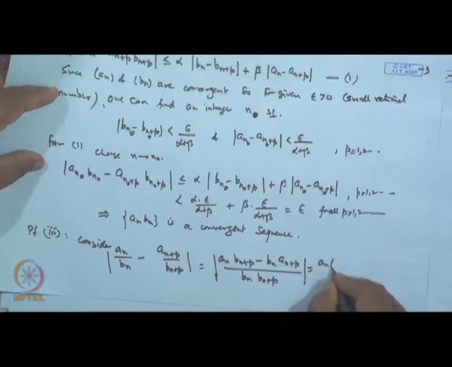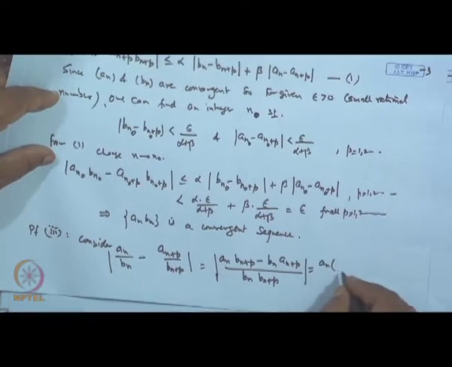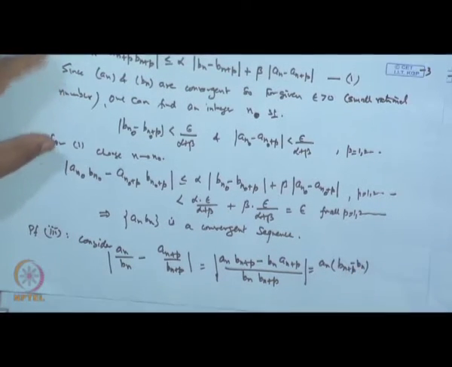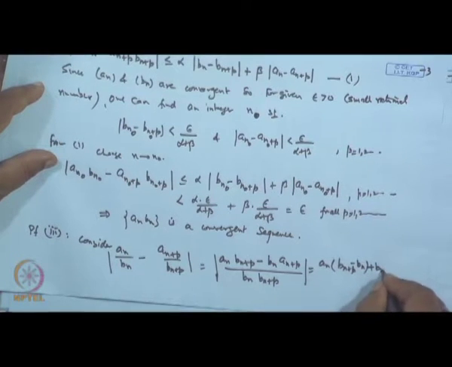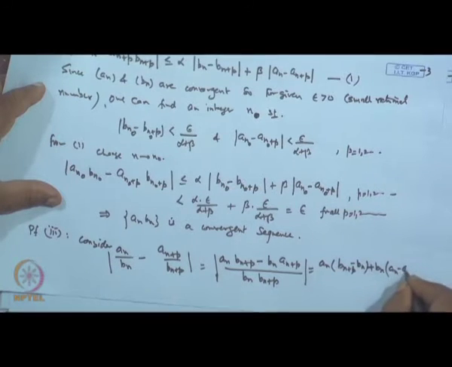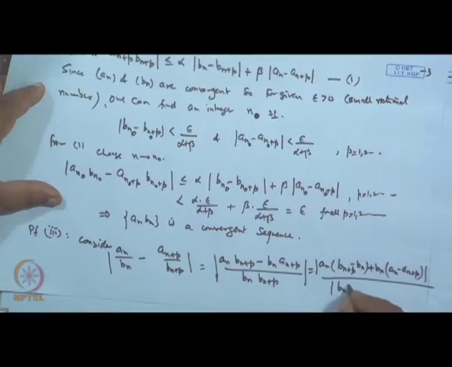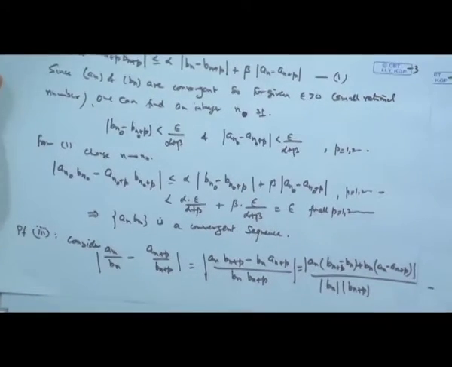This is basically equal to |a_n (b_{n+p} - b_n) + b_n (a_n - a_{n+p})| divided by |b_n| |b_{n+p}|. Is it not? That is what it is.